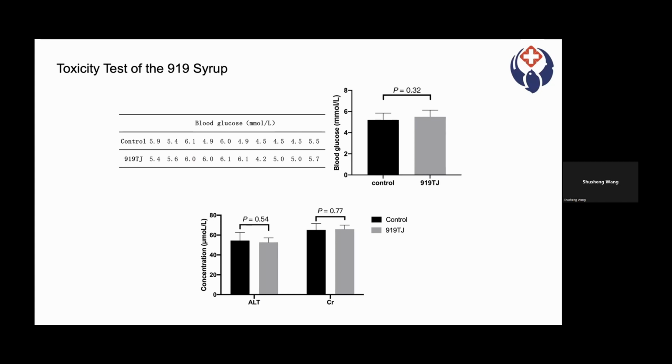The second picture showed changes in hepatorenal function indicators ALT to CR after 4 weeks of feeding, and there was no statistical difference between the two groups. These results show that 919 syrup has no obviously negative impact on the hepatorenal function of normal rats.